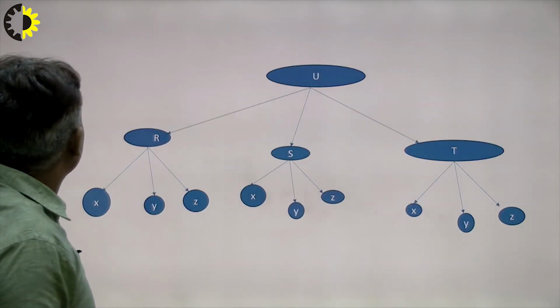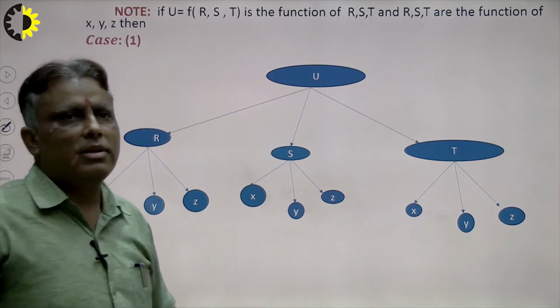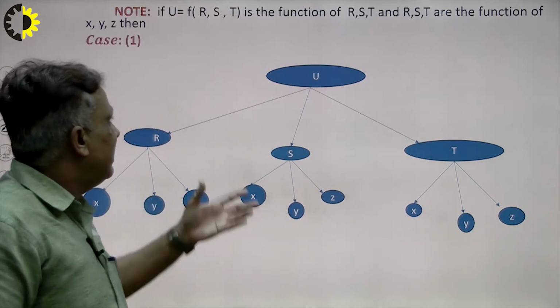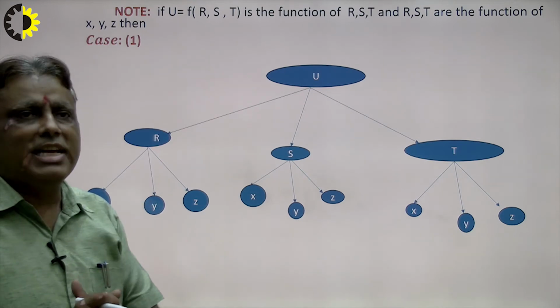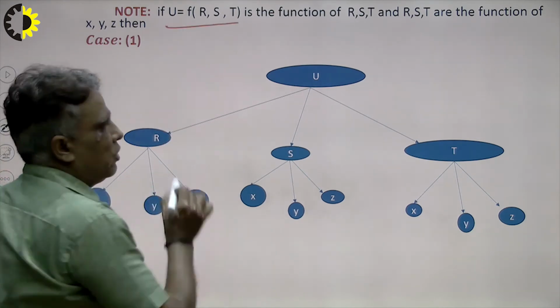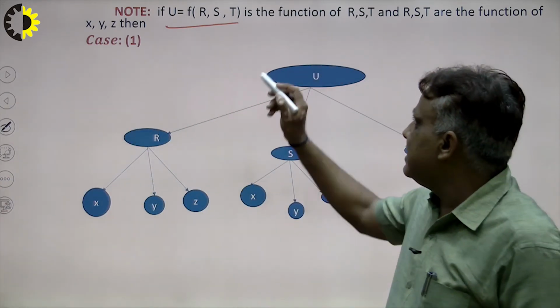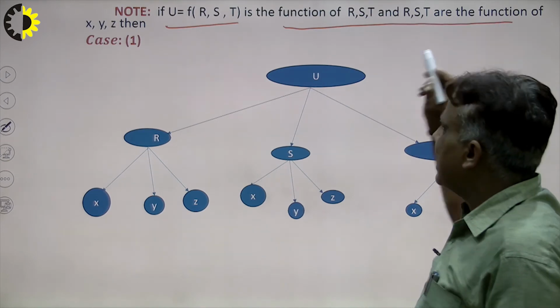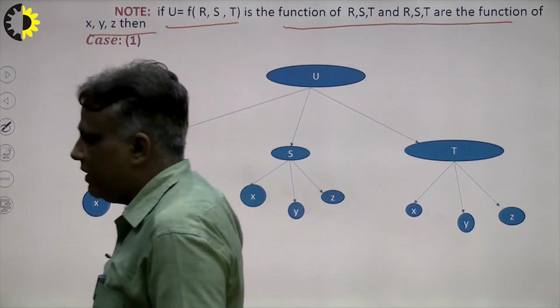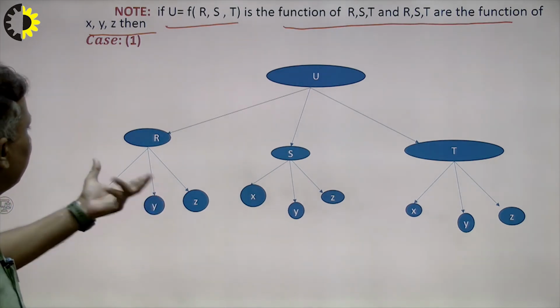So students, keep this in mind when we solve problems in future. Keep it very carefully, right? Now the next very important topic is known as the chain rule of partial differentiation. I write here: u is a function of r, s, t, and r, s, t are functions of x, y, z. So how do we solve the partial derivative? There are more than 3 cases, more than 4, more than 5.